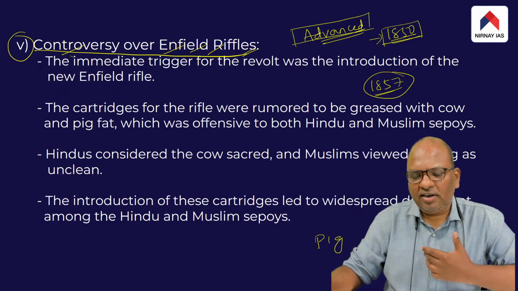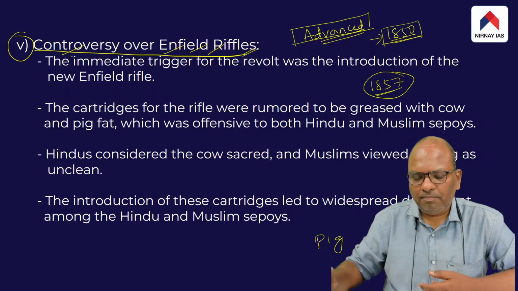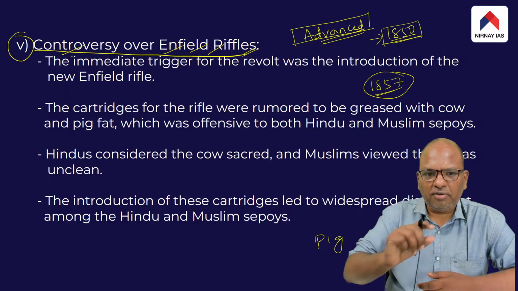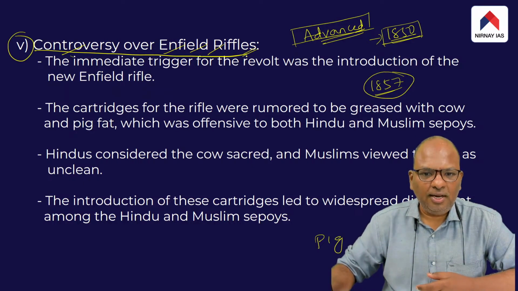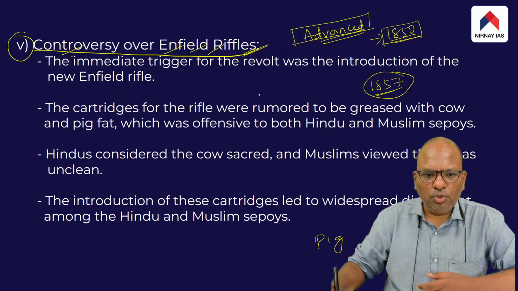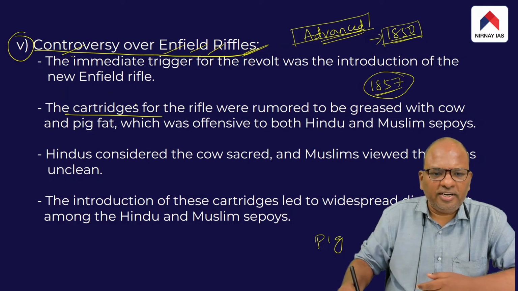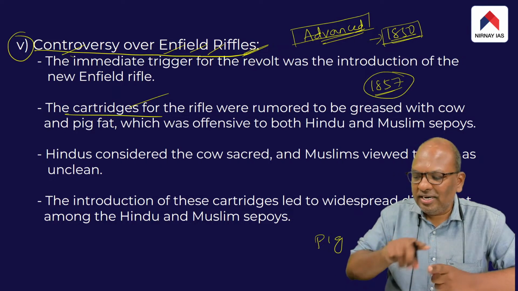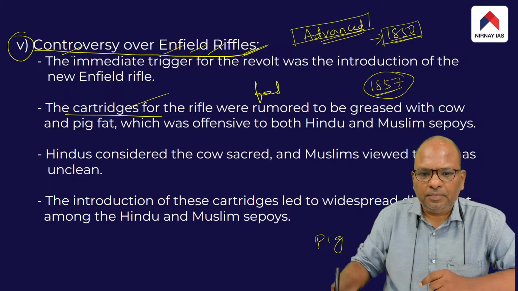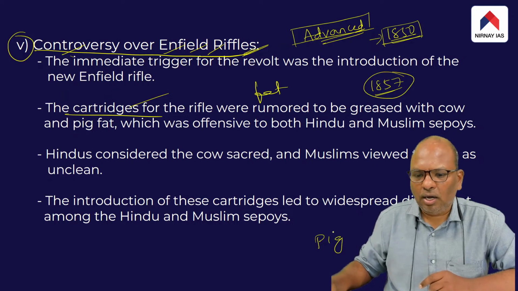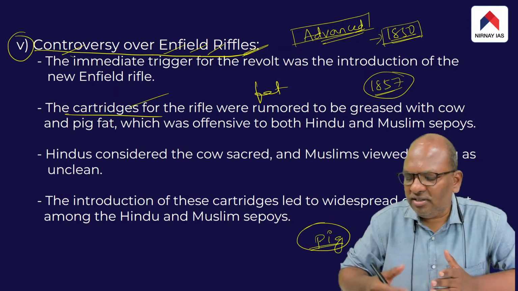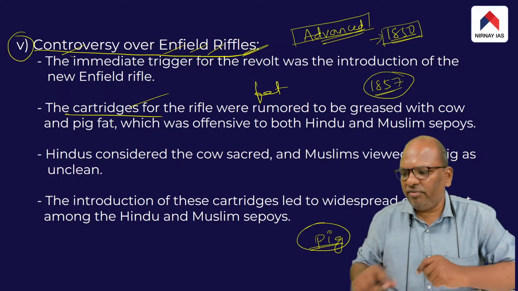And in 1857, a rumor began making rounds that the cartridge used in this rifle was greased with the fat of the cow and pig. This was just a rumor, and it began making rounds in 1857.